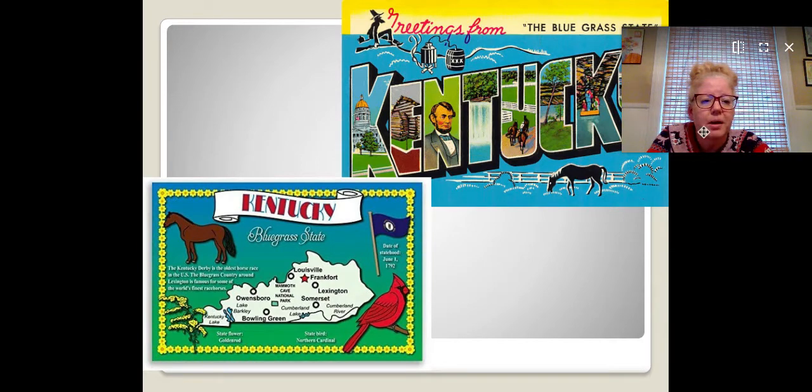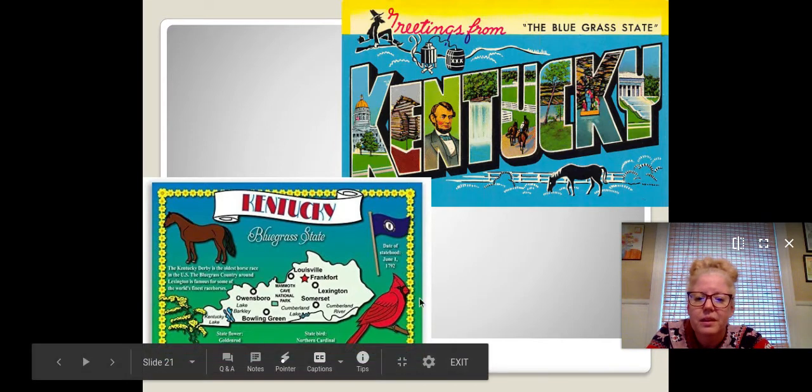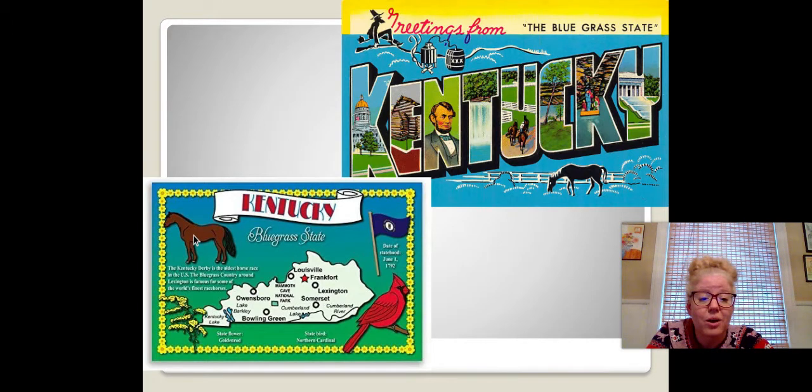Here are some fun little picture postcards from the state of Kentucky. Their state bird is the cardinal. And the Kentucky Derby is the oldest horse race in the U.S., and Kentucky is known for their horse farms. So anybody who is a horse fan like myself, you may want to visit some of the horse farms in Kentucky.